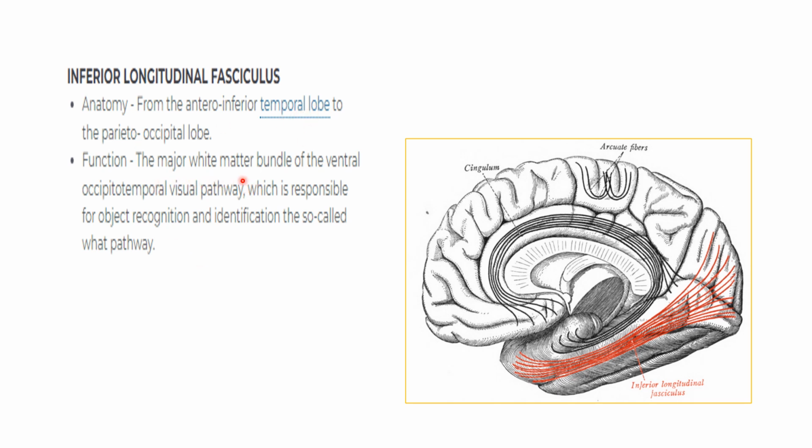It is the major white matter bundle of the ventral occipito-temporal visual pathway, which is responsible for object recognition and identification, the so-called WAT pathway. So it is important for object recognition and identification.